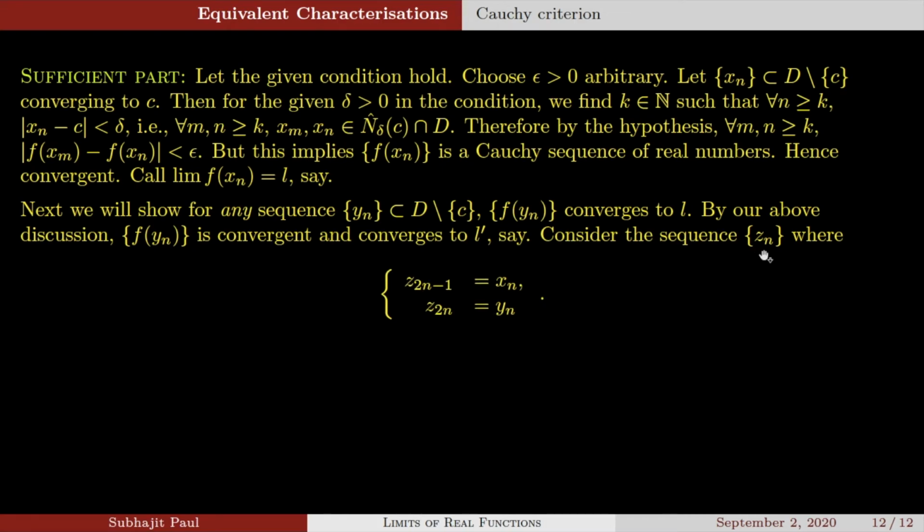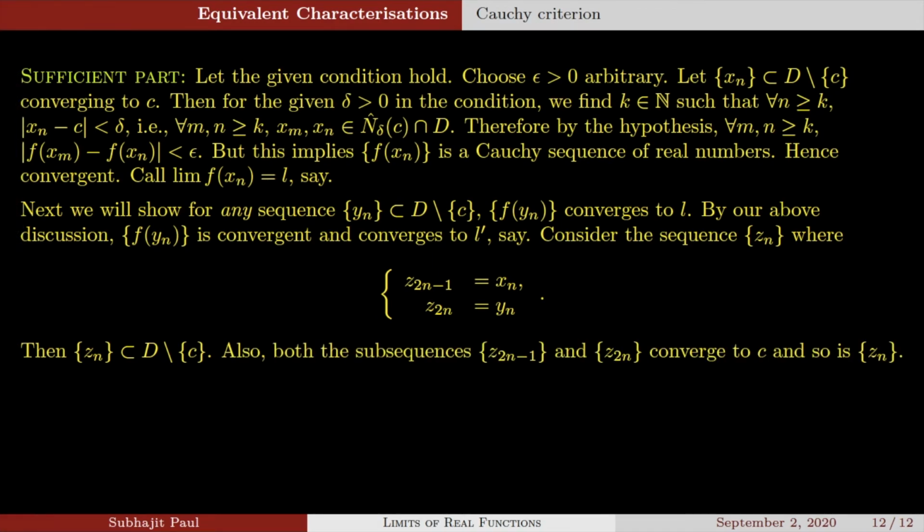Consider another sequence, a third sequence Zn, where Z2n minus 1 is xn, the odd terms are xn, and the even terms are yn. So Z1 is x1, Z2 is y1, Z3 is x2, Z4 is y2, Z5 is x3, Z6 is y3, and so on. So x1, y1, x2, y2, x3, y3, x4, y4. This is your sequence Zn. Now this Zn is definitely coming from D minus c, because both xn and yn are coming from D minus c.